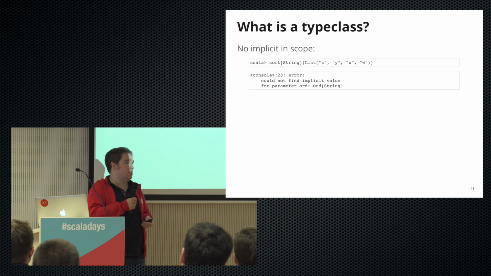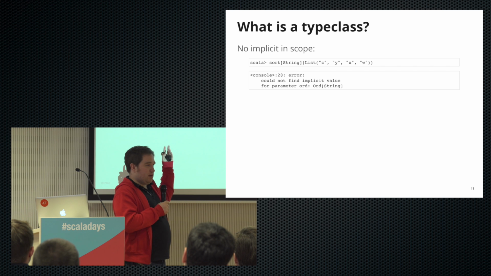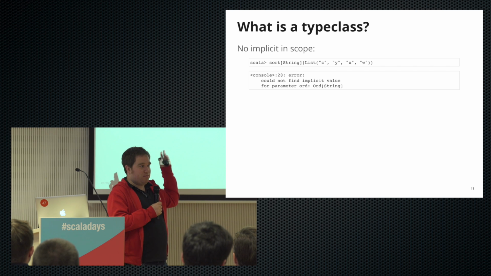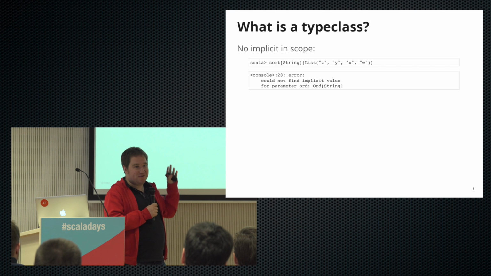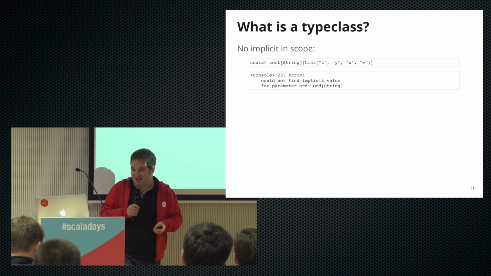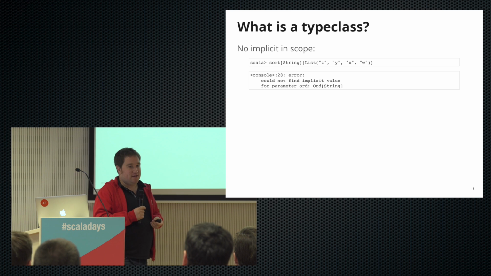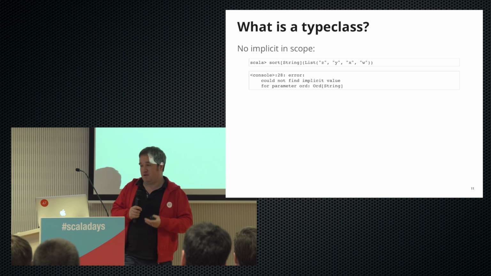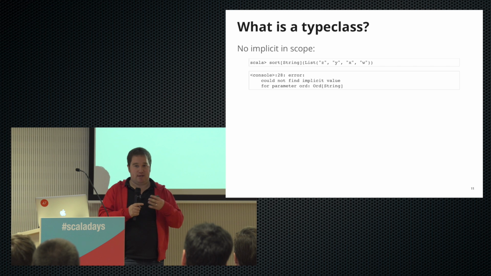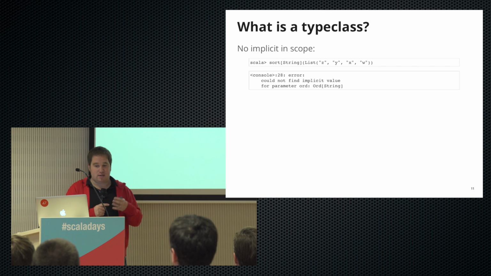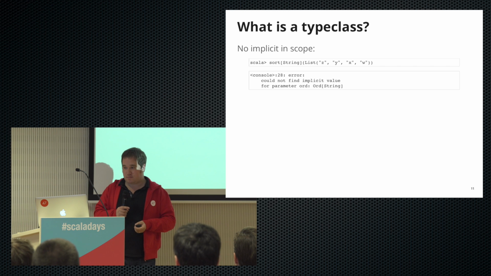Say again, sorry? So what's going to happen if I try and do this, if there's no implicit for strings? Compile error, yep. So there's no magic here, there's no default action, there's nothing that will happen in place. Literally, we need to have an implicit there for the type in which we want to work with.